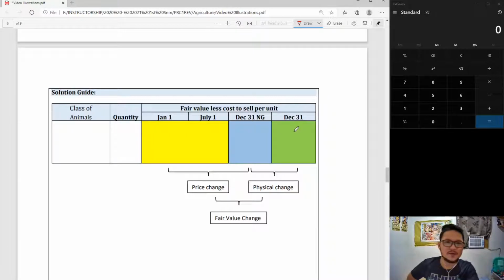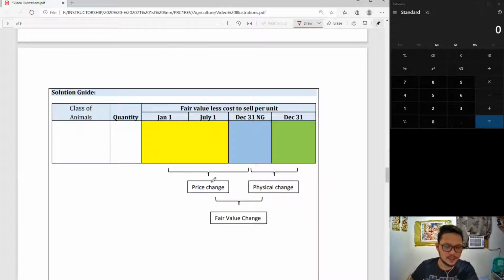And the green column is for the grown-up fair value. So if it was 2 years old on January 1, it is 3 years old here. If it was 1 year old on January 1, it is 2 years old here, and so on and so forth. Okay? Do take note that price change plus physical change would be fair value change.